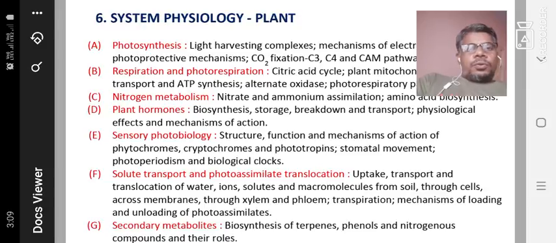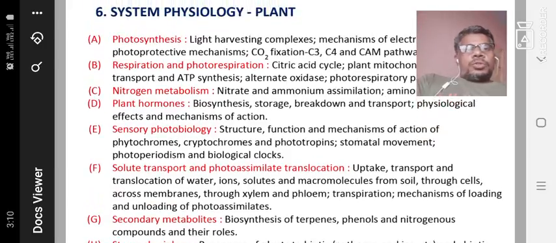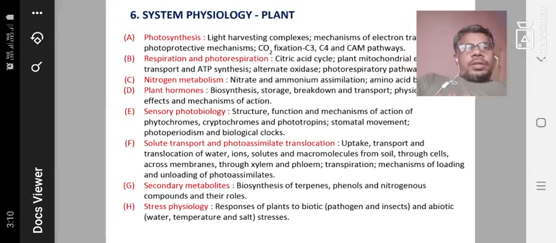The fourth topic is very important in our subject. Then sensory physiology and photobiology, solute transport and photoassimilate translocation, secondary metabolites, and finally stress physiology. So these are almost 6, 7, 8 criteria in system physiology in plants.